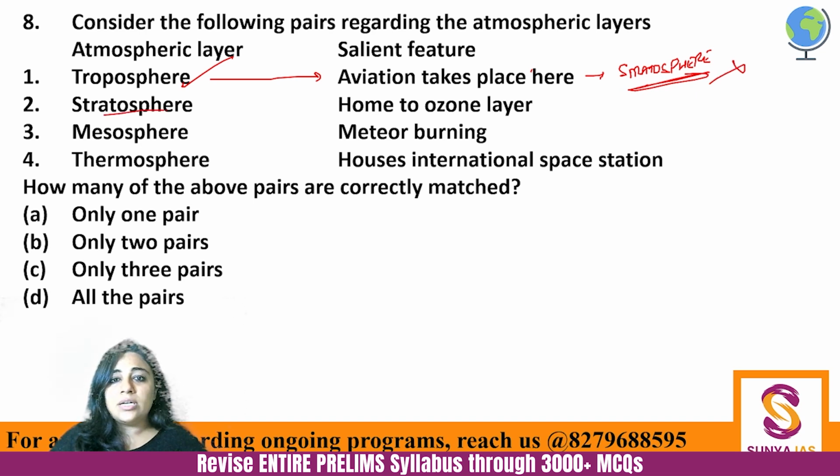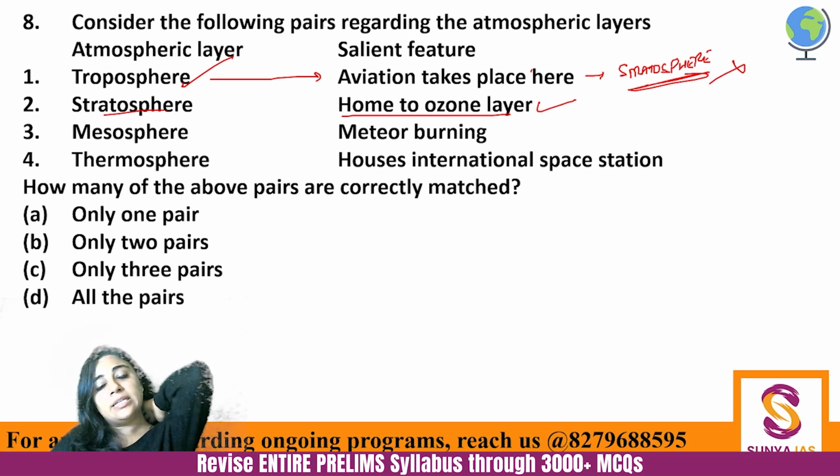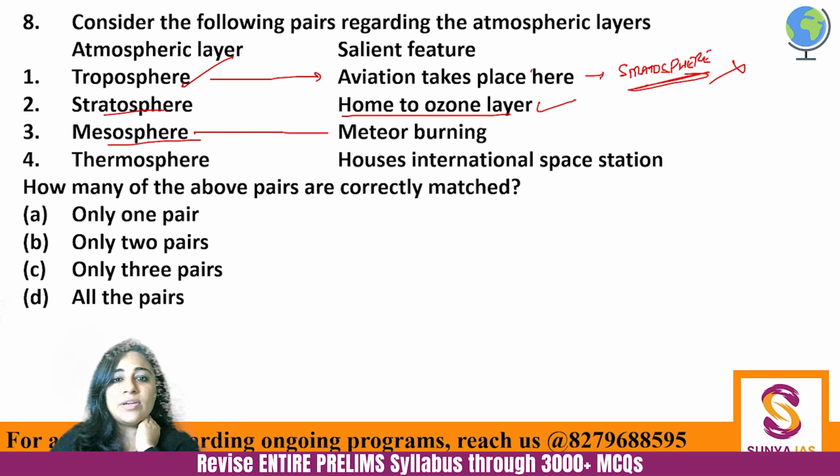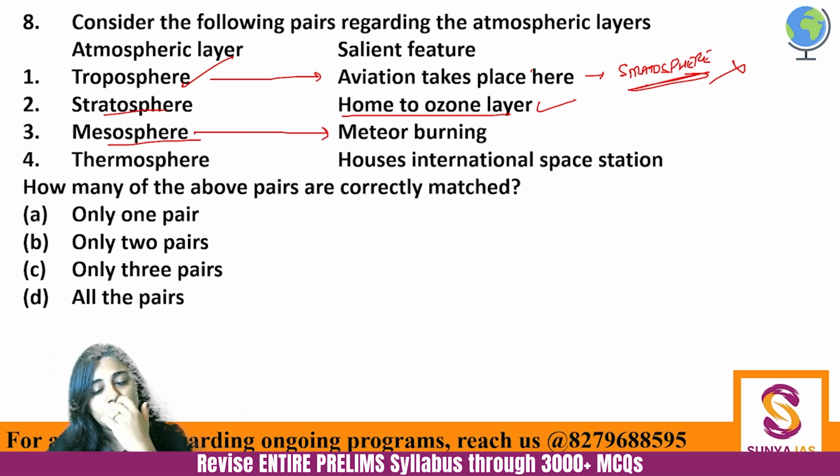Then stratosphere, home to ozone layer. This is absolutely correct. Stratosphere is indeed the home to the ozone layer. Mesosphere. Mesosphere is named so because it is the middle layer. It is also named so because meteorites end up burning in this particular layer. When meteors or meteorites come and hit the earth, many times this happens.